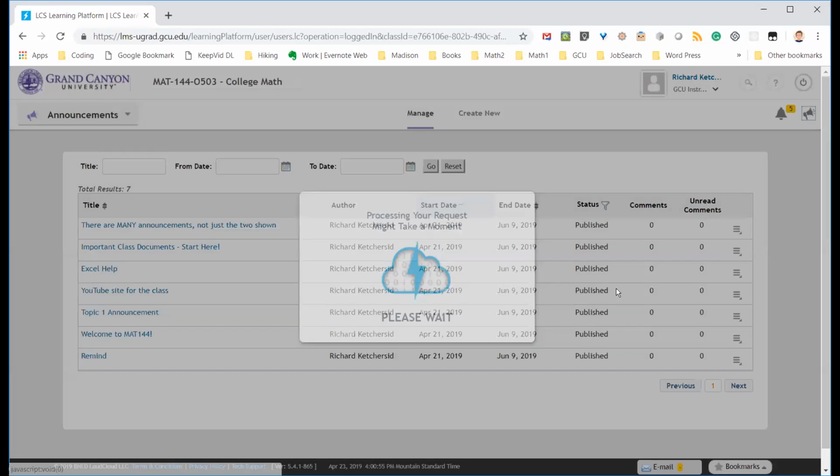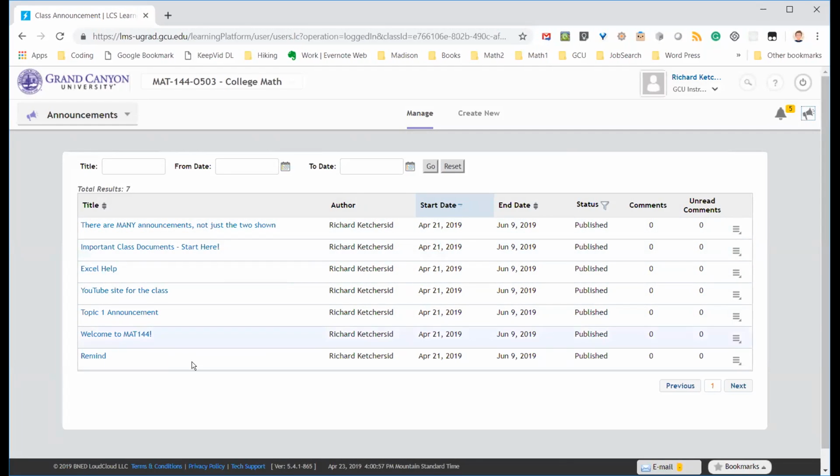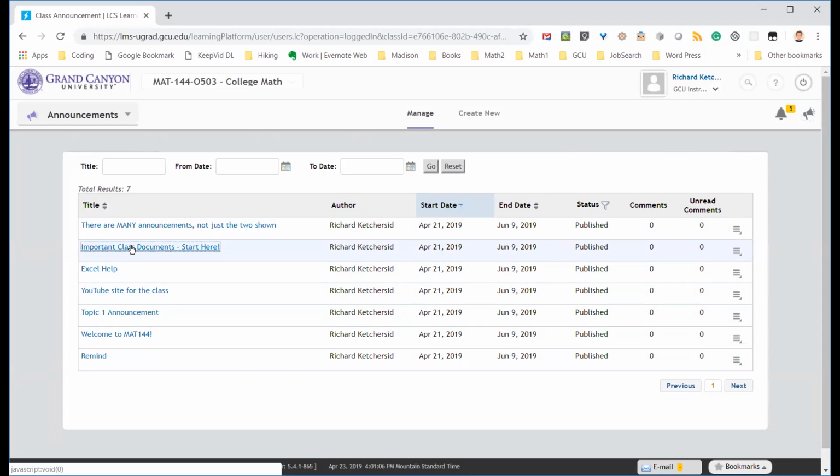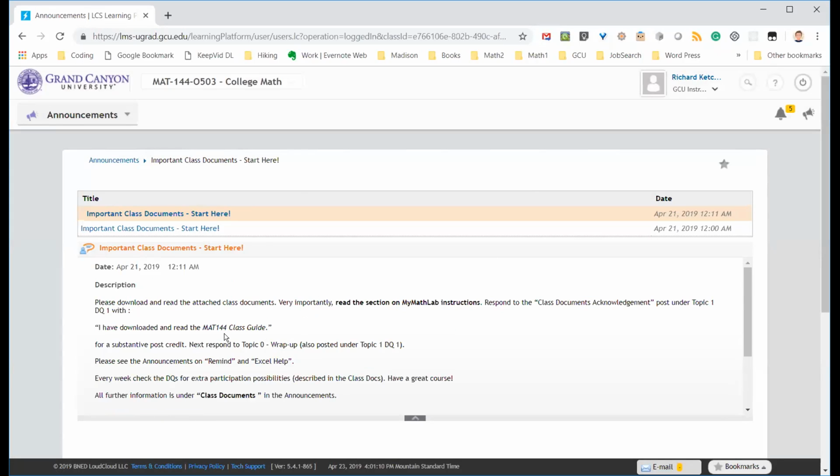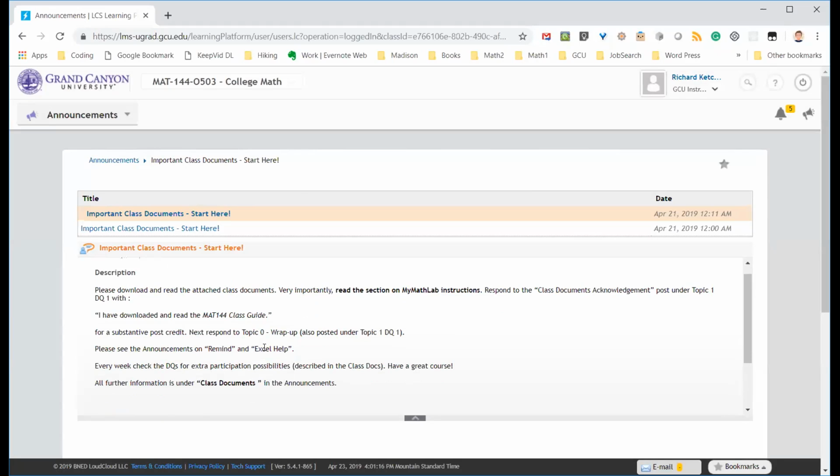And you will see that I have lots and lots of announcements in here that you guys need to look at. The very first announcement that you really need to look at, that's really important, is the one here called Important Class Documents. Start here. In this document, I give some links to other PDF files or doc files. They're both kinds here.